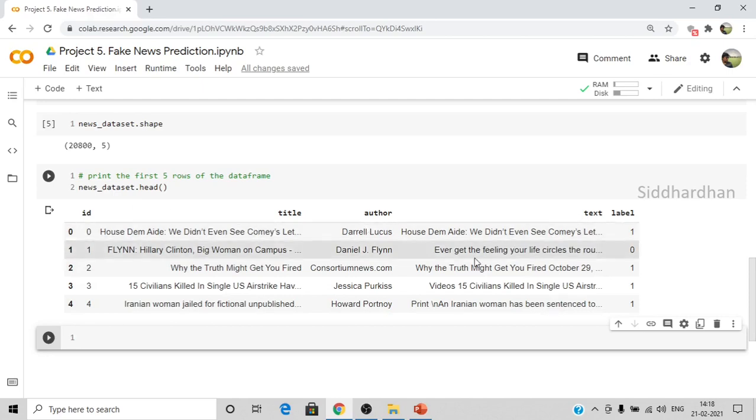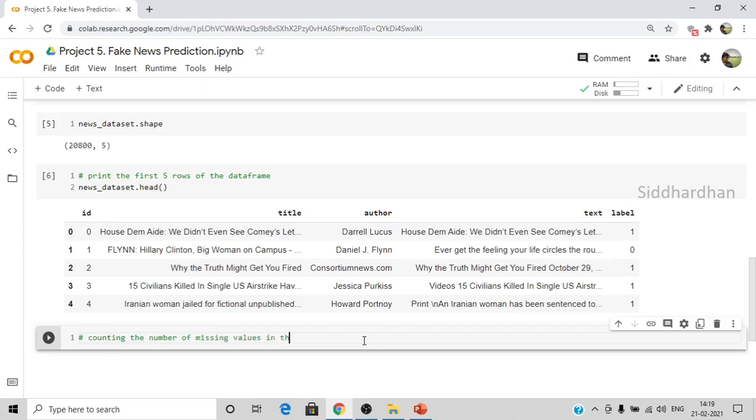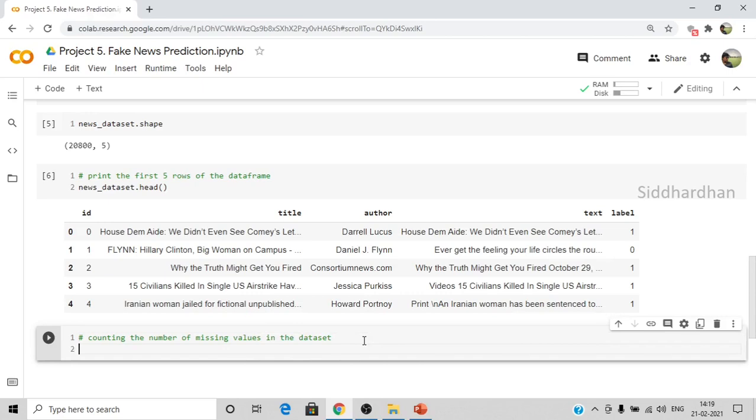Now we need to check whether some values are missing in this dataset. So let's count the number of missing values in the dataset. You can do that by using the function isnull. Mention your data frame name, which is news dataset dot isnull, and then dot sum. This will count the number of missing values in each column.